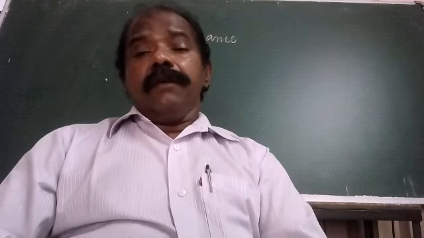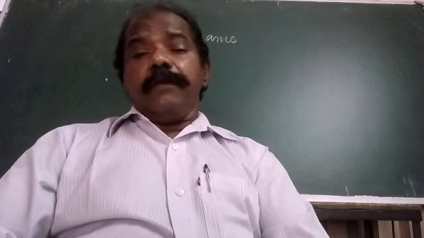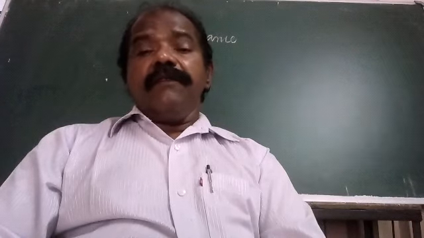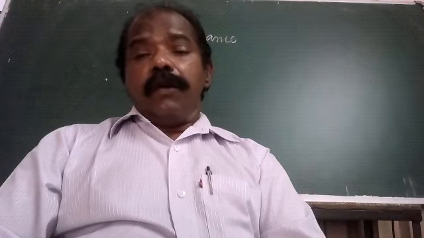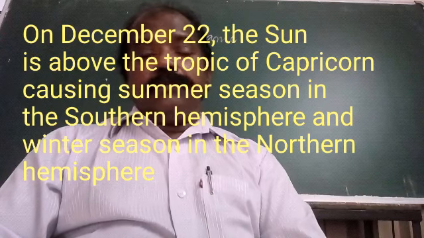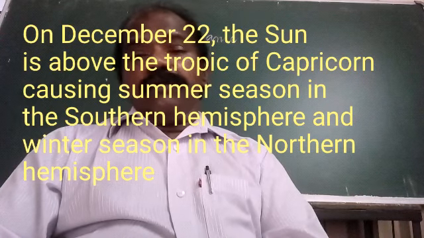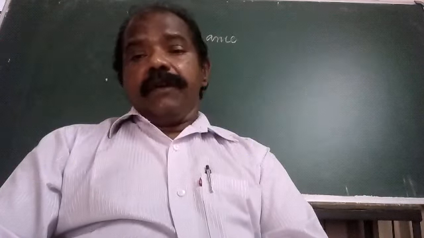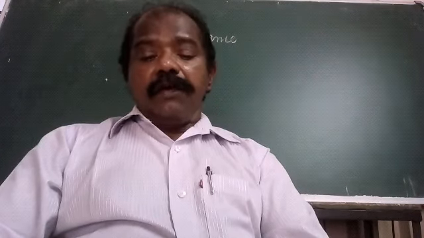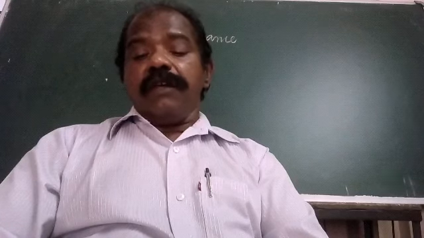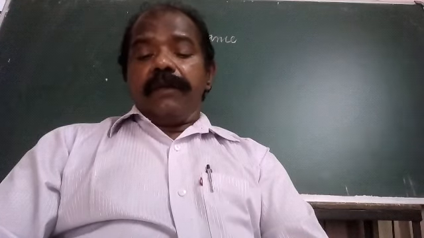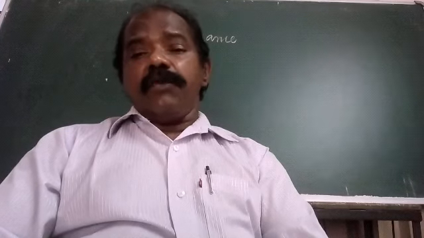And for the winter season in the northern hemisphere, at that time, the sun will be above the Tropic of Capricorn. It happens on December 22. It is called a solstice, the winter solstice. Then we have a summer solstice also.